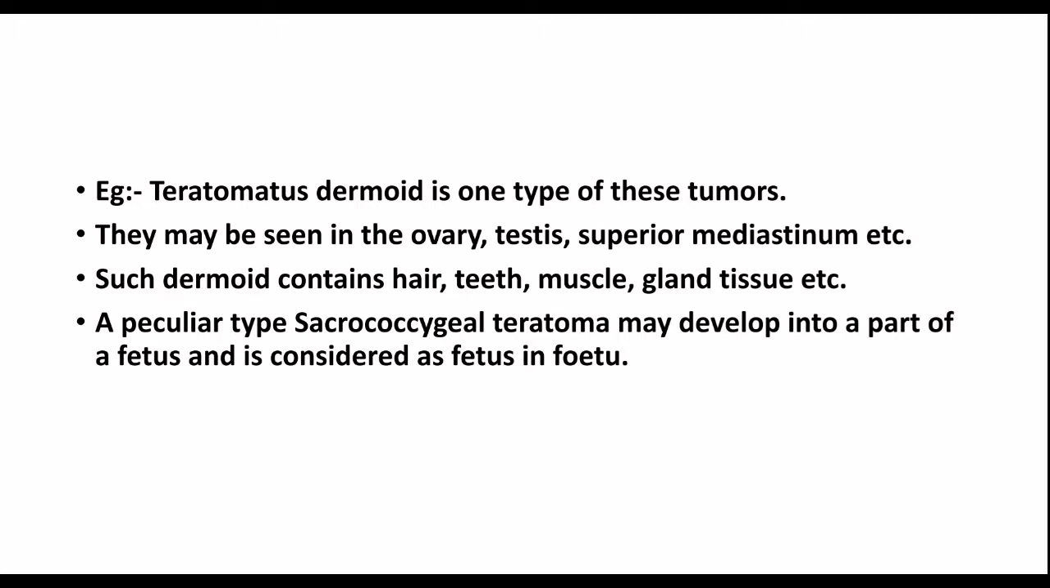Example: teratomatous dermoid. It is one type of these tumors. They may be seen in the ovary, testis, superior mediastinum, etc. Such dermoid contains hair, teeth, muscle, gland tissue, etc. A peculiar type of sacrococcygeal teratoma may develop into a part of fetus and is considered as fetus in feto.